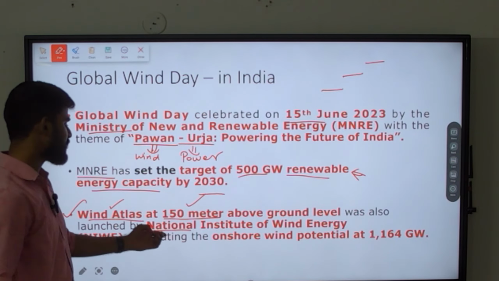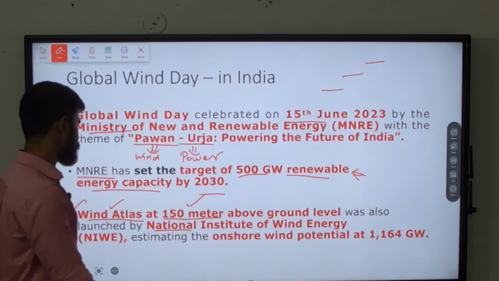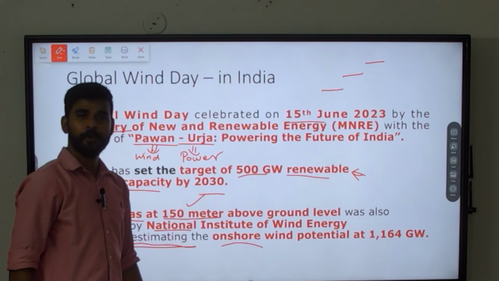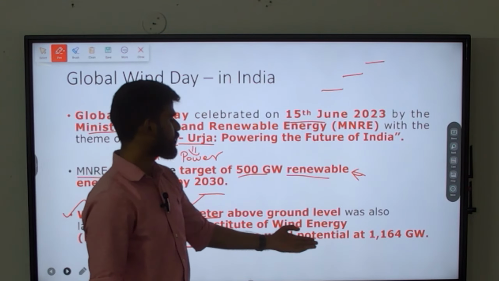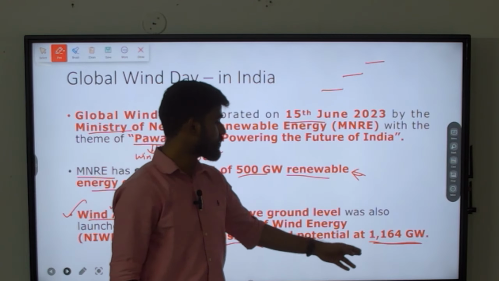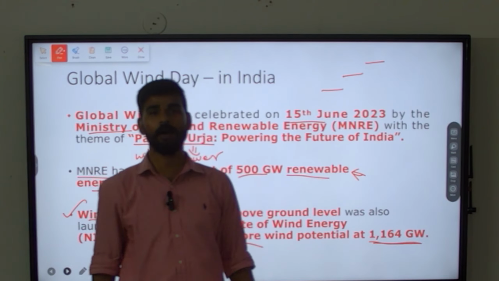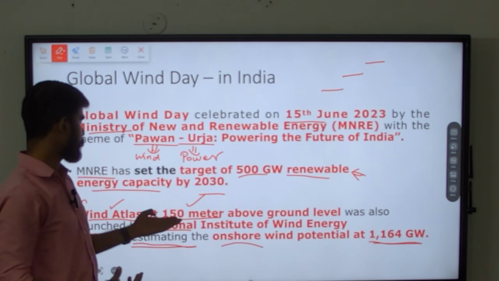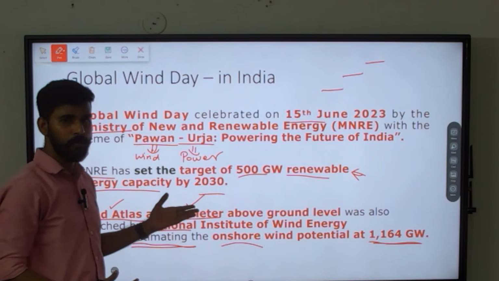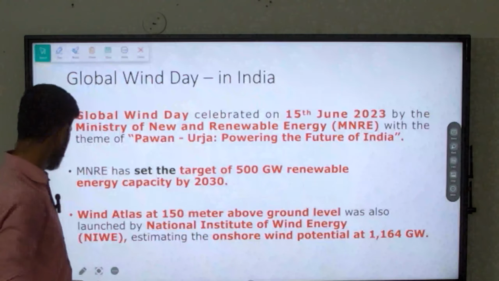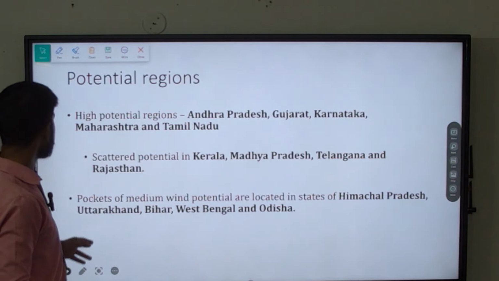Who has released it? National Institute of Wind Energy. And what are they estimating? They are estimating a potential of onshore wind of this much: 1164 gigawatt of potential we have in our country. At which height? 150 meter above ground level. So we'll see what are the potential areas where you can harness wind energy.